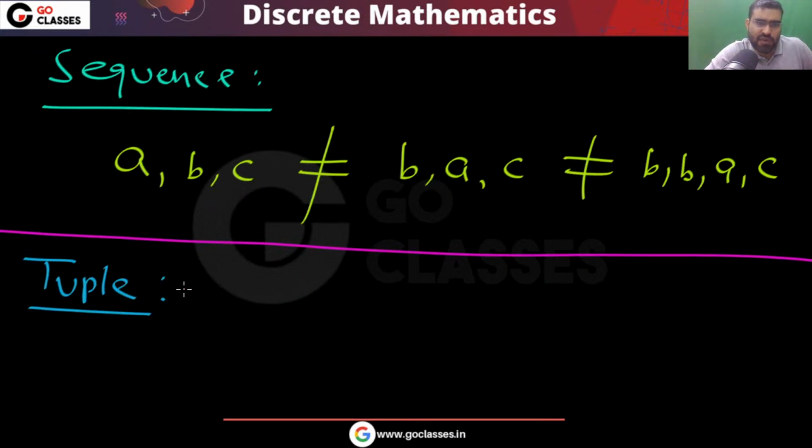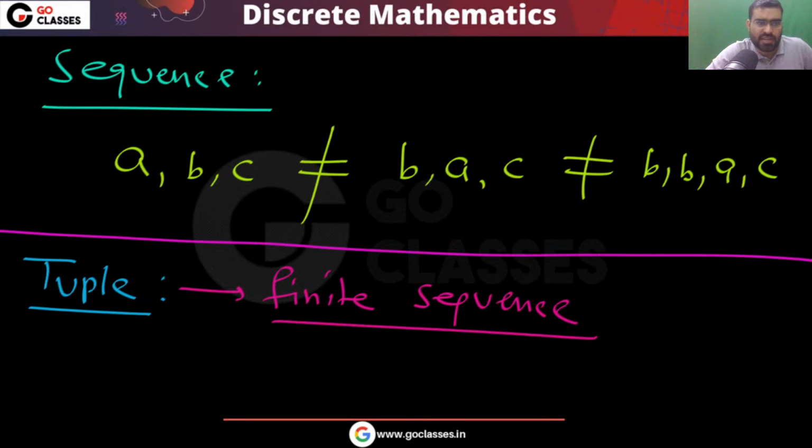Tuple is basically a finite sequence. What is a tuple? Tuple is a finite sequence. This sequence can be finite or infinite. As I told you, you can take another example. Let me give another example. Like this is a sequence 1 2 3 and so on. This is the sequence of natural numbers. Okay, so this is a sequence, remember. So in a sequence, order matters, repetition matters. So a sequence can be finite or infinite.